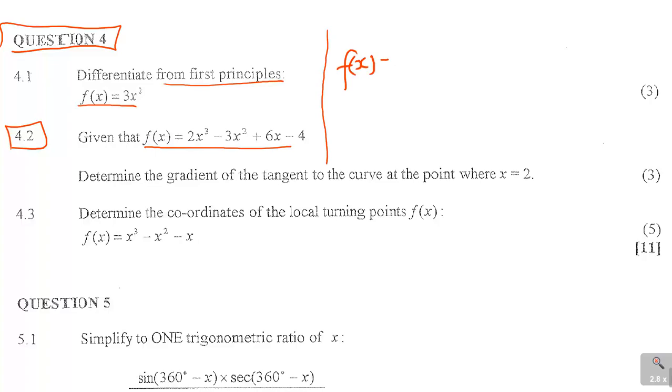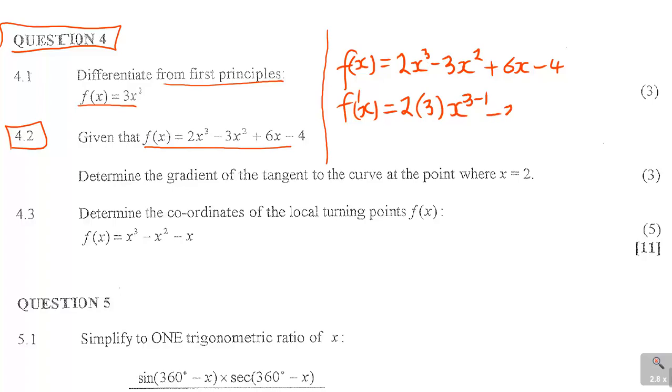This one is just rules of calculus, differentiation. It's x cubed minus 3x squared plus 6x minus 4. So the first thing is to find f prime x using the rules. Remember, you drop the exponent, which is the 3, and then you have your x. Now that 3 becomes 3 minus 1. You repeat again, minus 3.